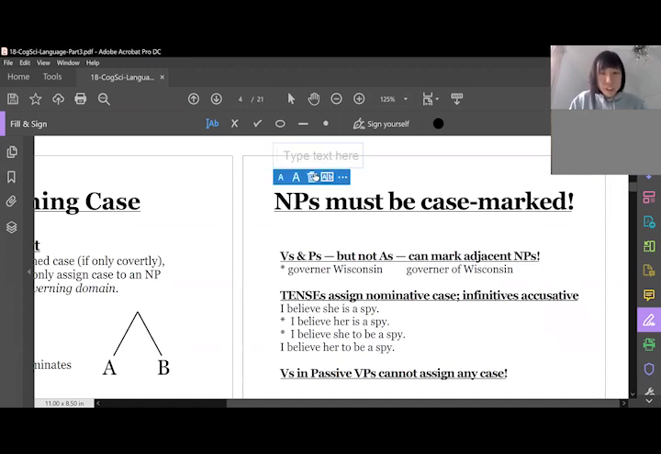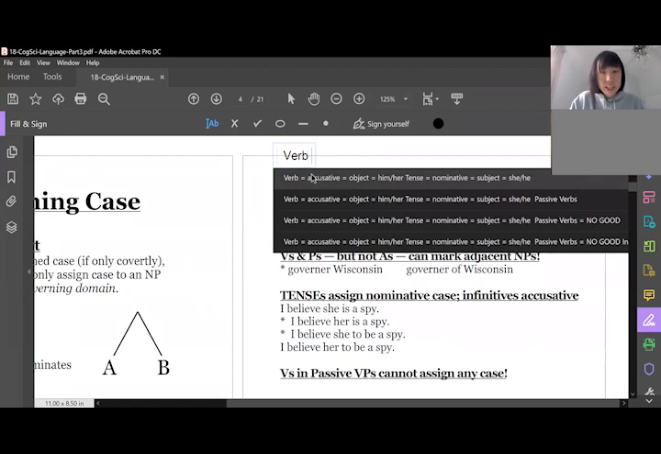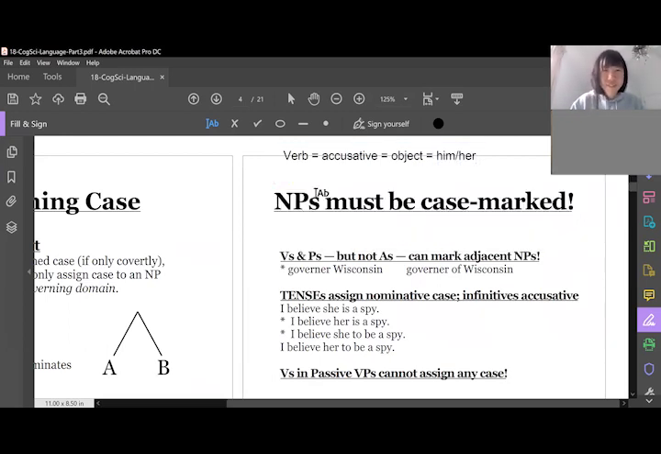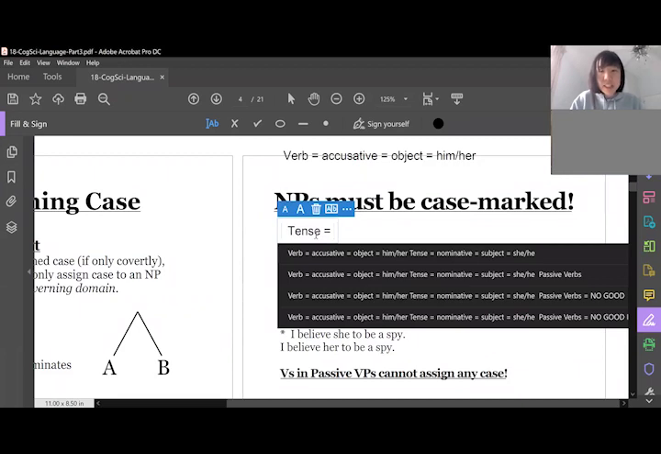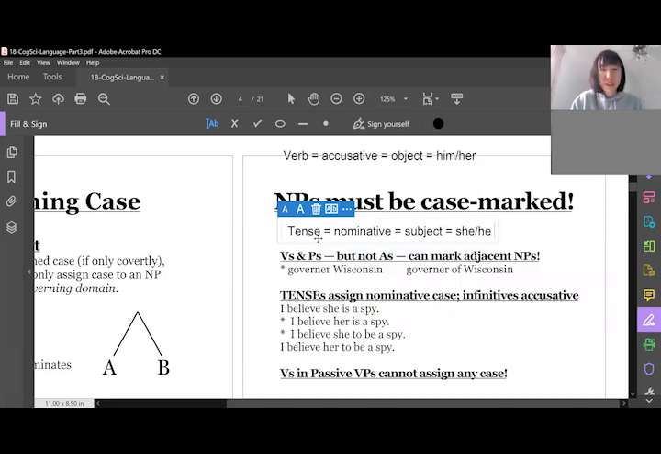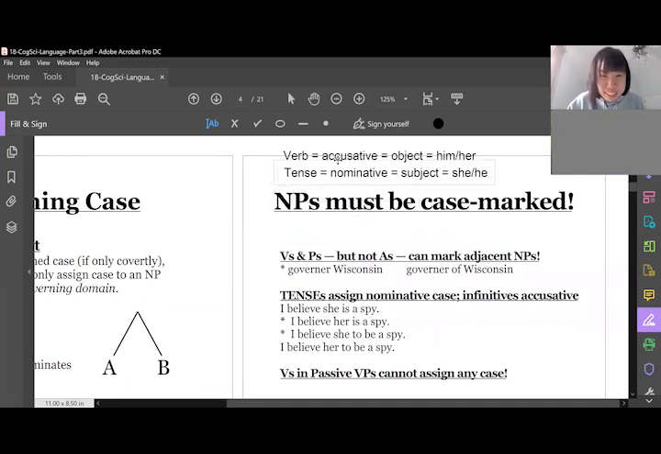If I was to write up a quick sheet, if a verb is doing the case assigning, that means it's assigning accusative, which means it assigns it as an object of the sentence. And that means you use a him or her pronoun, technically. Tense is the opposite. Tense assigns nominative case, which means it's the subject of the sentence, which means you use she, he pronouns. That's the most simplistic way to describe it. I think prepositions are the same as verbs here.